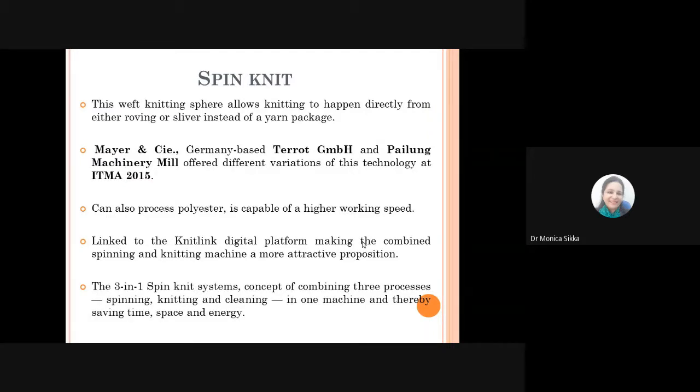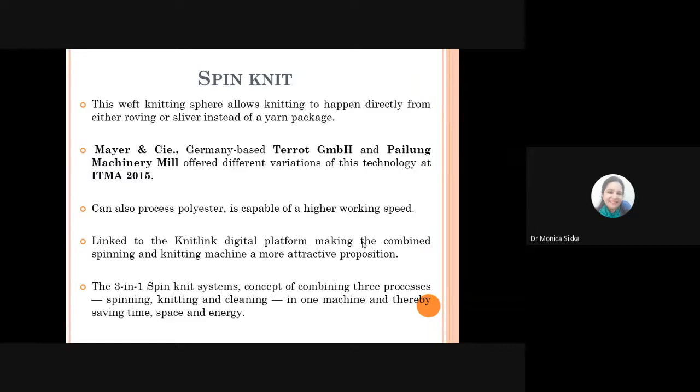This spin knit fabric can now be designed also with thick and thin yarns, including the ikat designs. Ikat designs, I think, because design people are there, they must be knowing about the ikat design that normally is used on the fabric. This allows the machinery to offer design features rather than just cost saving. And it is hoped that this technology sees its right potential in the coming times.